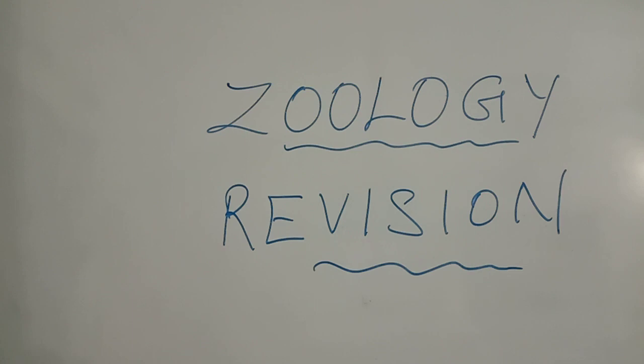Next, 3 mark question answers: budding, fragmentation, and regeneration, then conjugation, and phases of life cycle. These are the 3 mark question answers. Then one more 3 mark question: the different types of natural parthenogenesis. Understand, my dear students?